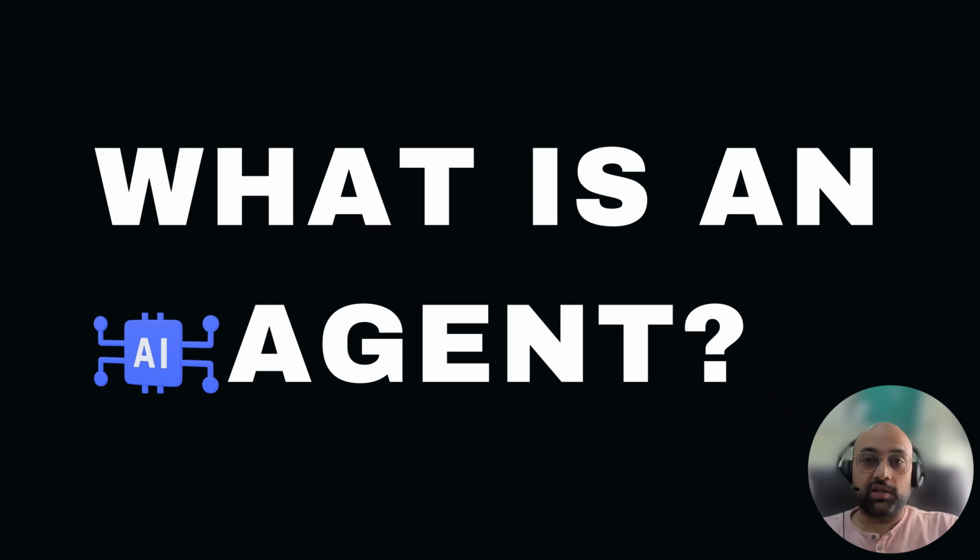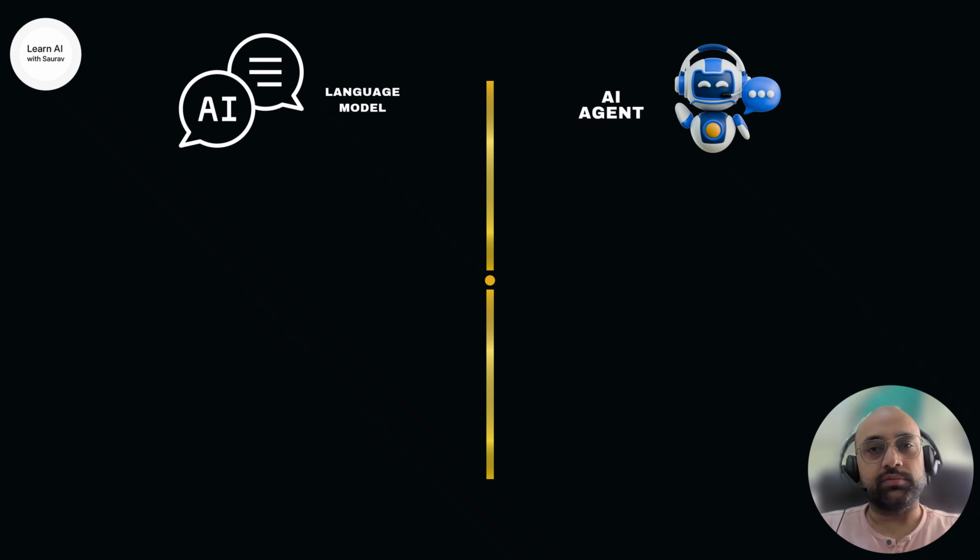Everyone is talking about AI agents. But what exactly is an agent? Let's discuss in a very simple way. A normal language model like ChatGPT just answers. It predicts the next possible word based on patterns it has learned.